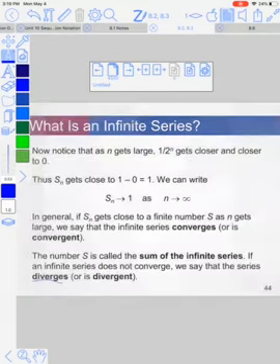So, if we take a look at it, it converges if as you add the numbers, they keep getting smaller and smaller. Because as you go out to an infinite amount of terms, that number is going to get so close to zero that it won't have any bearing on the numbers that you've added previously to it. Hence, we say that it converges. But again, if those numbers keep getting bigger and bigger, then we say it's divergent.